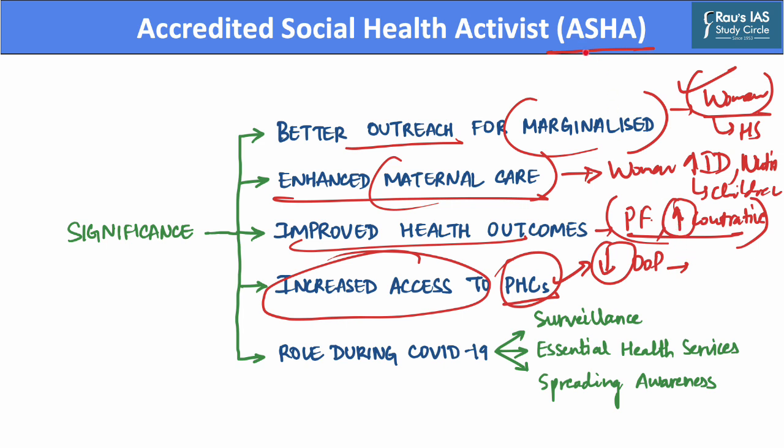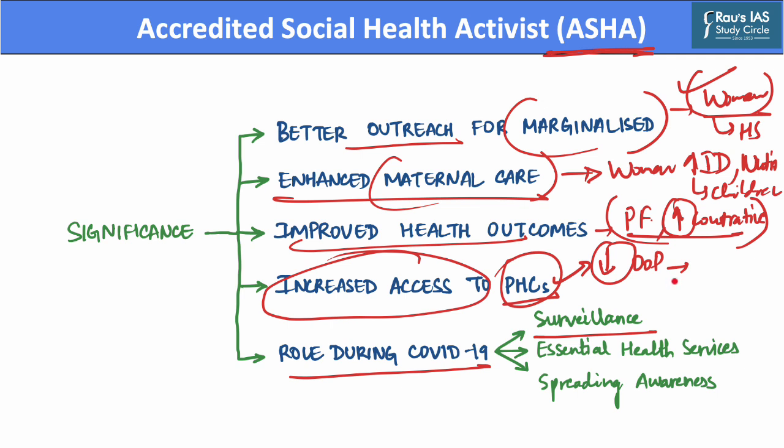Now, these ASHA activists also played a critical role during the COVID-19 pandemic, as these ASHA workers helped in conducting community level surveillance, contact tracing, encouraging behavior change, and monitoring of isolation and quarantine norms.